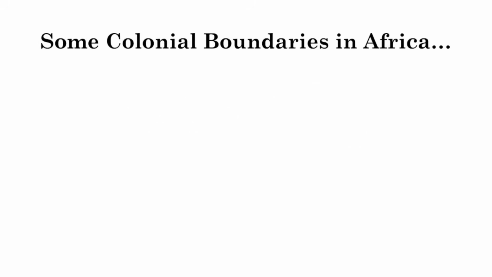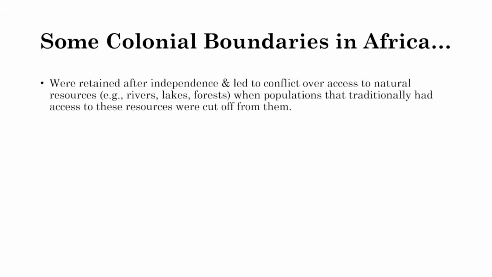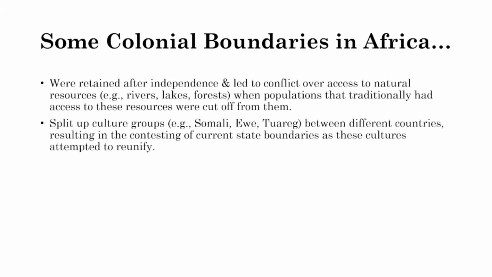Some other examples that students gave about colonial boundaries in Africa: they were retained after independence, and that led to conflict over access to natural resources. When populations that traditionally had access to these resources were cut off from them, it split up culture groups like the Somali group, which we talked about earlier, between different countries, and that resulted in a lot of contestation of current state boundaries as these cultures wanted to reunify with each other.